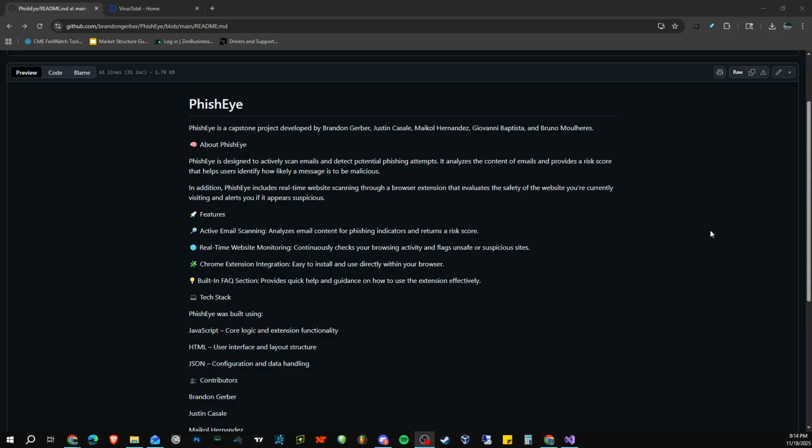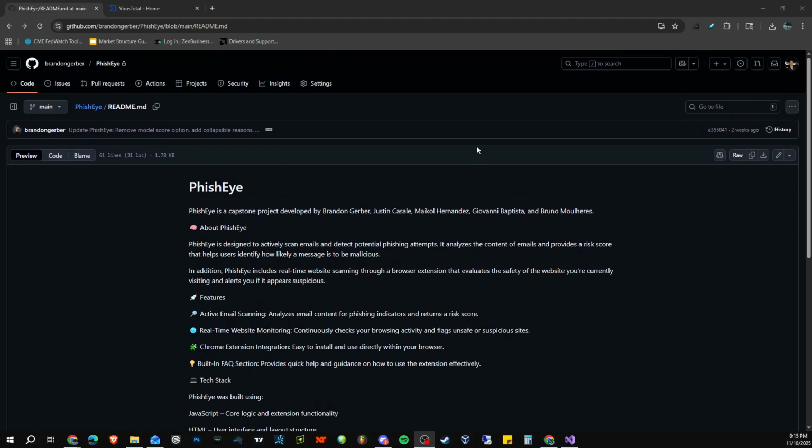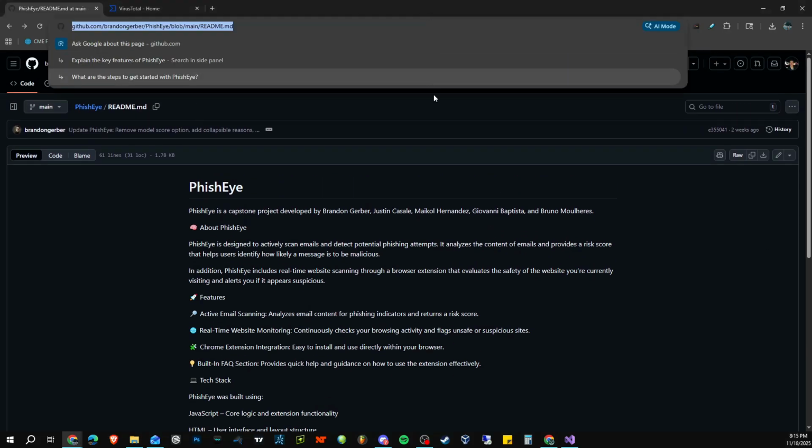To summarize, PhishEye has limitations in detection accuracy, compatibility, user experience, and technical capabilities. However, we have a clear vision for improvements, including enhanced detection, better UX, extended compatibility, and advanced features. We welcome contributions from the community and are committed to continuous improvement. Check the GitHub repository for the latest updates and contribution guidelines.